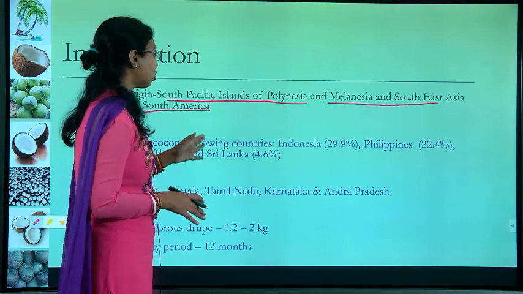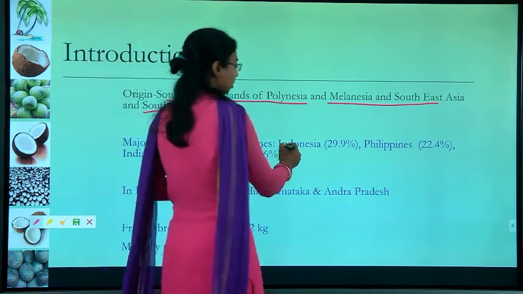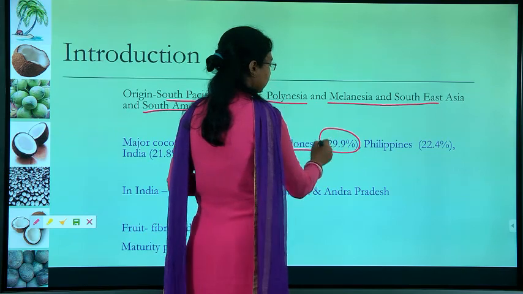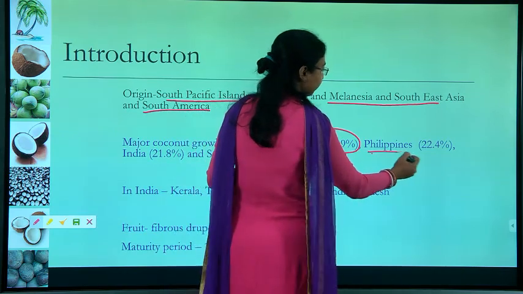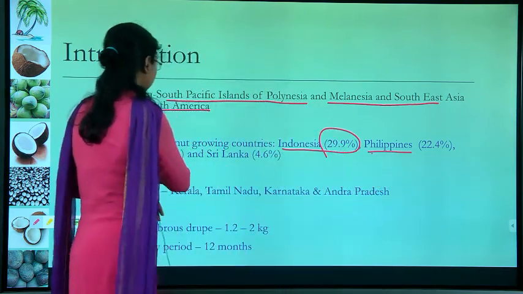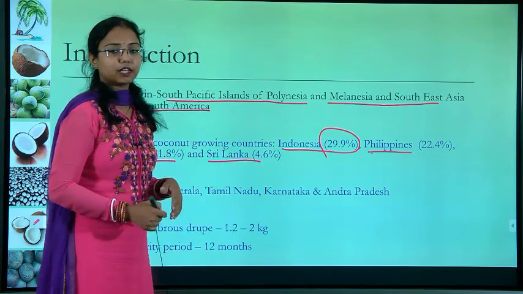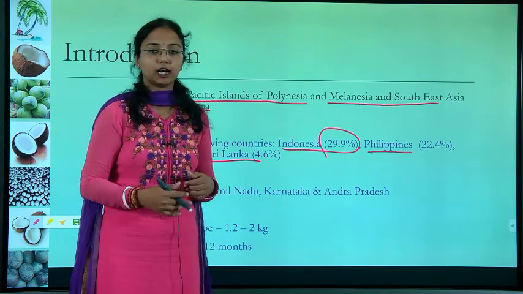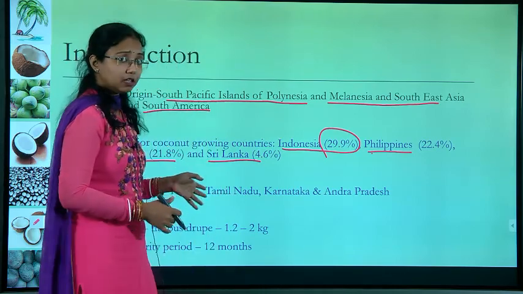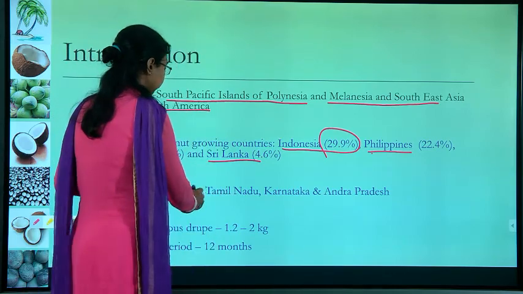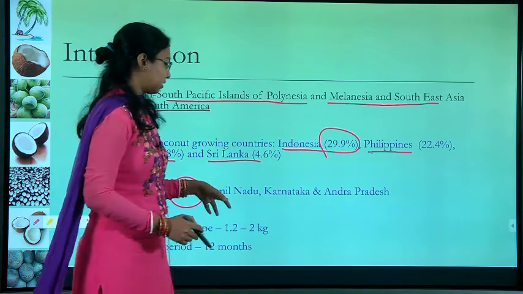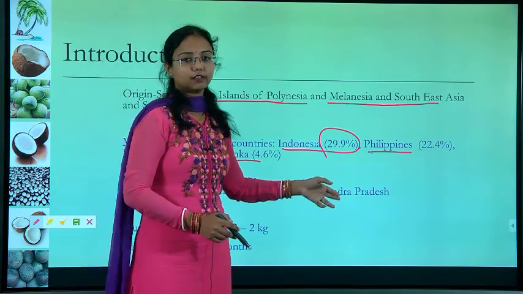Major coconut producing countries are Indonesia with a share of 29.9%, then Philippines, then India, and then Sri Lanka. These are the main four countries where coconut production is high. In India, Kerala is first, then comes Tamil Nadu, Karnataka and Andhra Pradesh.